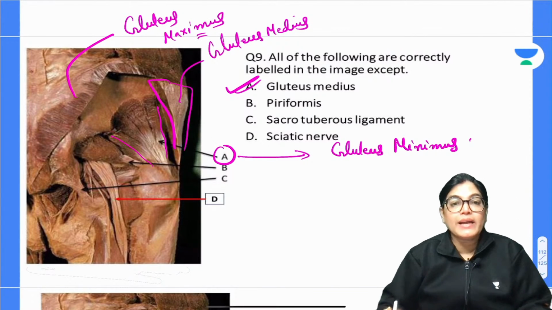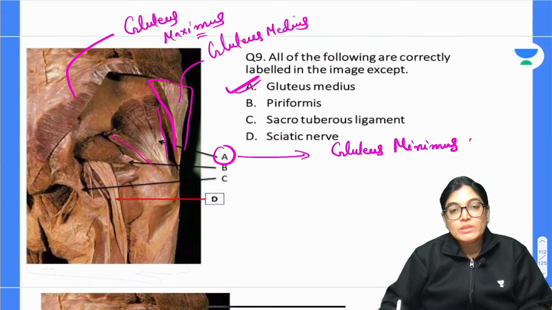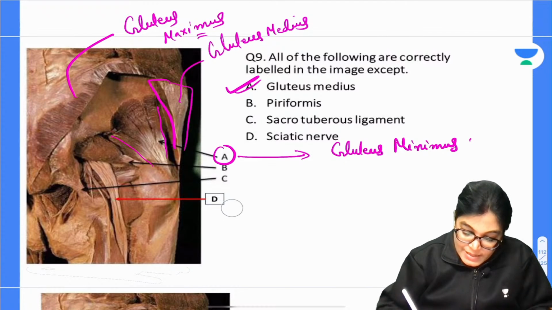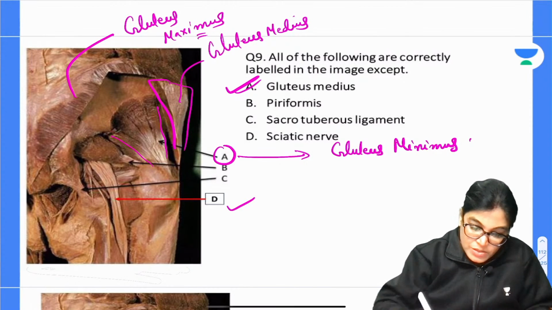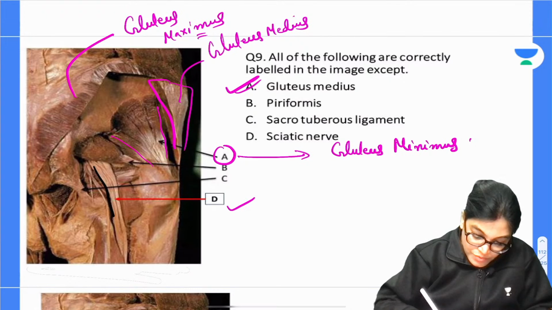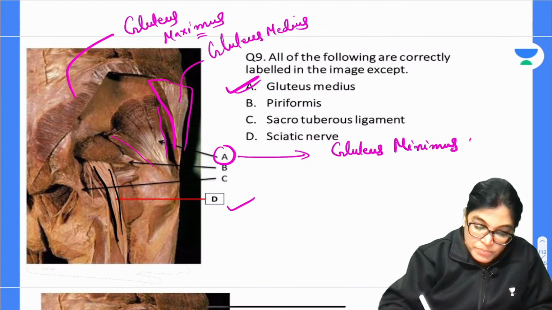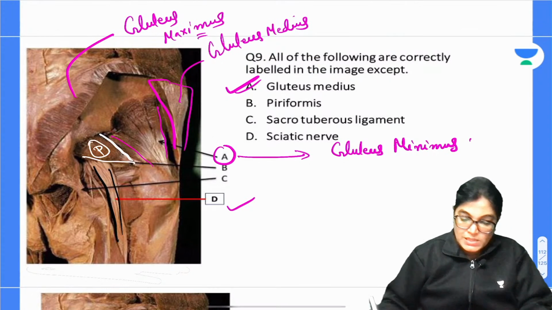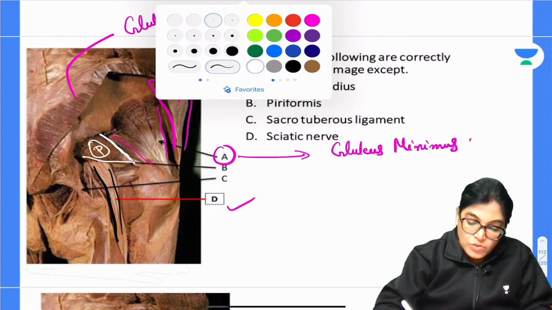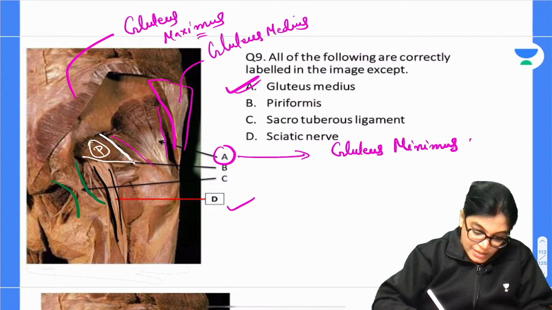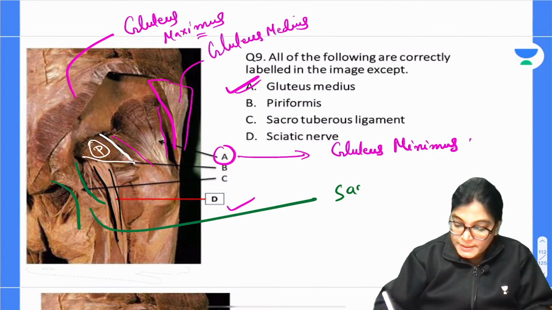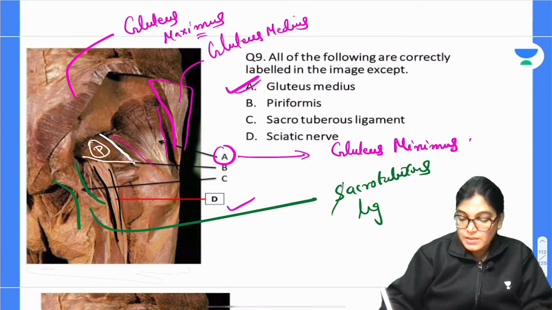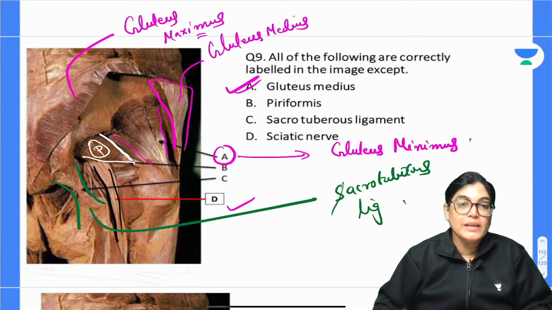Gluteus medius muscle is lying in the outer lateral quadrant of the gluteal region, and we have clearly D as the sciatic nerve, which is the nerve going down. We have B, the piriformis muscle. And you can also appreciate in this diagram that this ligament which you are seeing is the sacrotuberous ligament. So only A was wrongly labeled in this image.